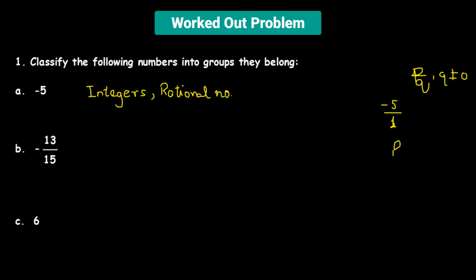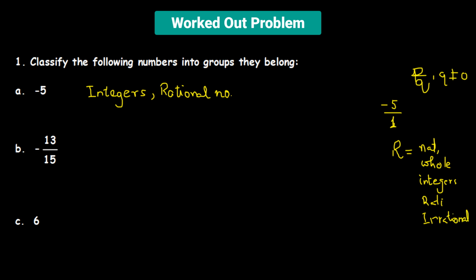Let me write it down. A real number R is a bigger set that contains natural numbers, whole numbers, integers, rational numbers, and irrational numbers.